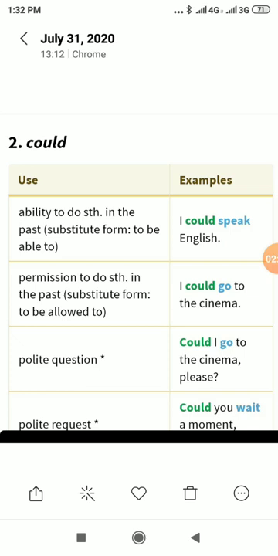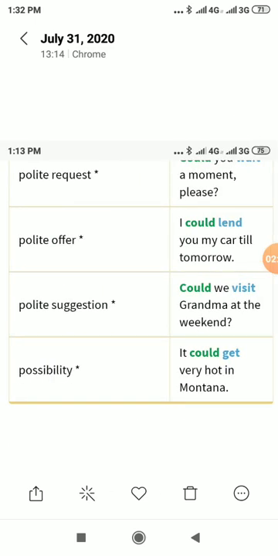Permission to do something in the past. Substitute form: to be allowed to. I could go to the cinema. Polite question: could I go to the cinema, please? Polite request: could you wait a moment? Polite request. Polite offer.